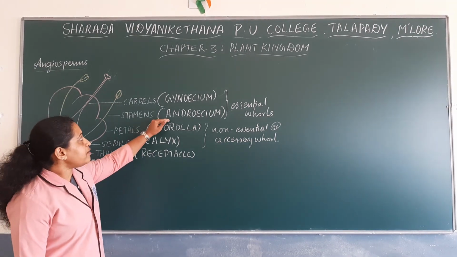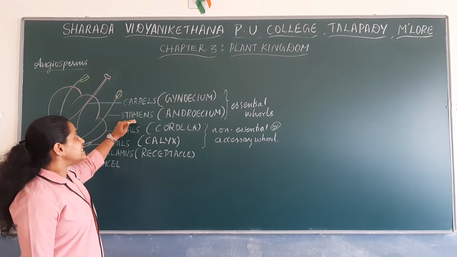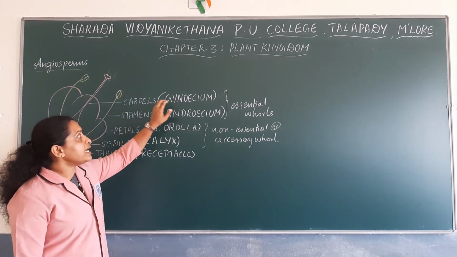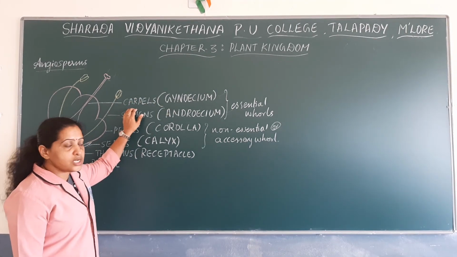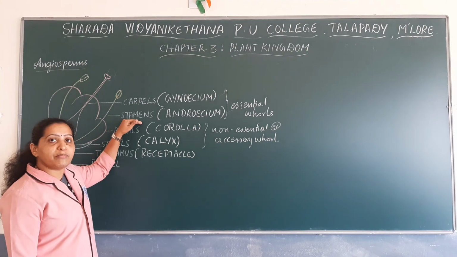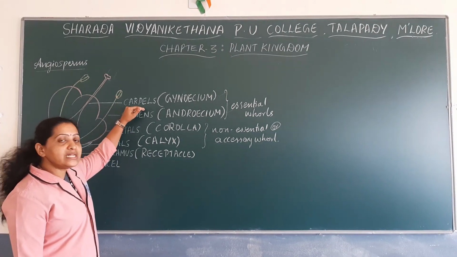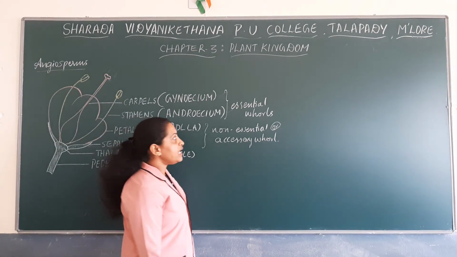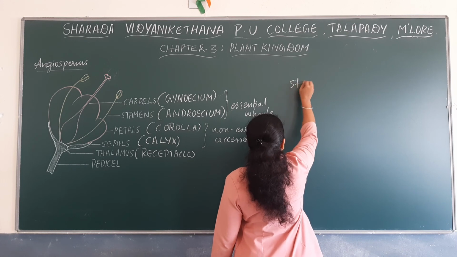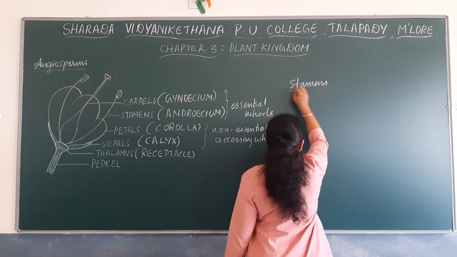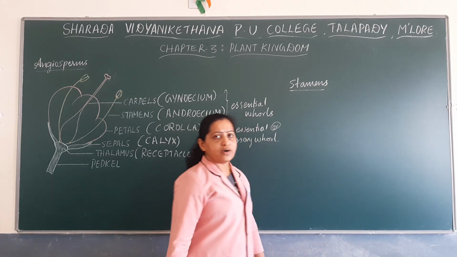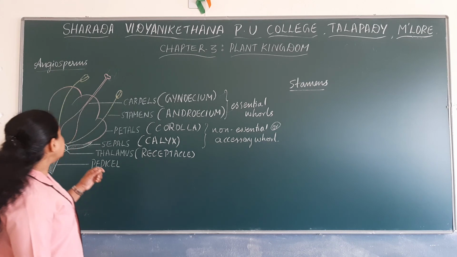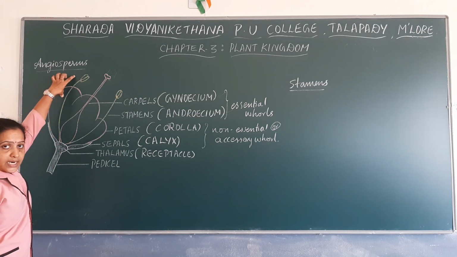So androecium and gynoecium consist of stamens and carpels respectively. Androecium consists of stamens, gynoecium consists of carpels. Here stamens represent the male reproductive units and carpels are the female reproductive units. Note it down. Now we note down the structure of stamens. What are the parts present in the stamen? You know that stamens consist of two distinct parts.